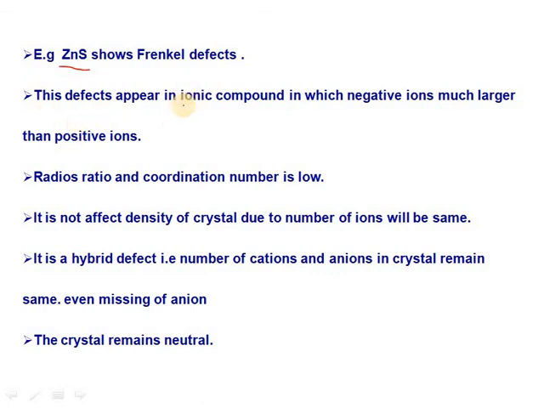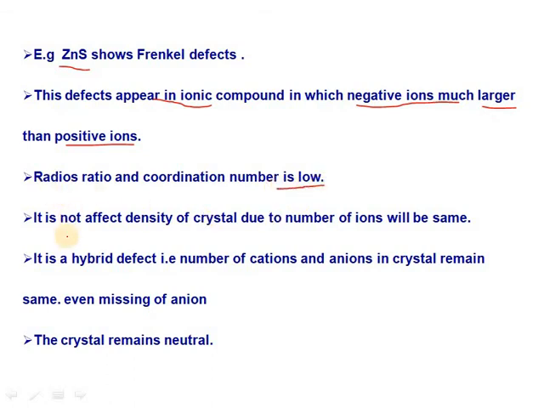These defects appear in ionic compounds in which the negative ions are much larger than the positive ions. Now we will see the radius ratio. The radius ratio and coordination number of this Frenkel defect are low.